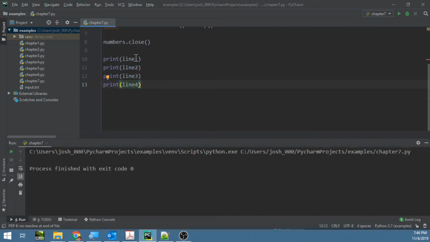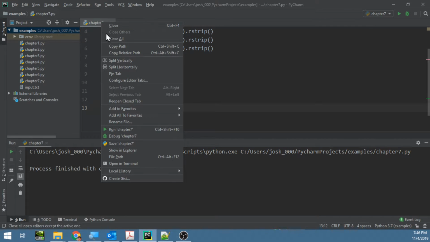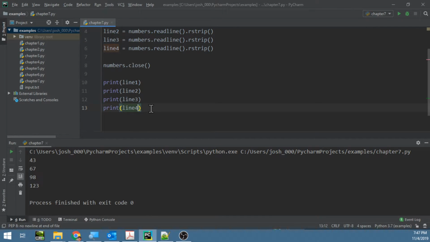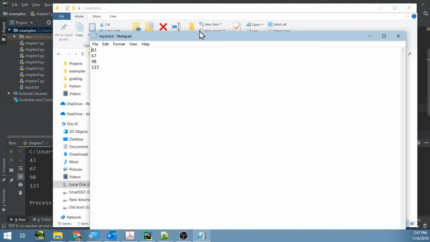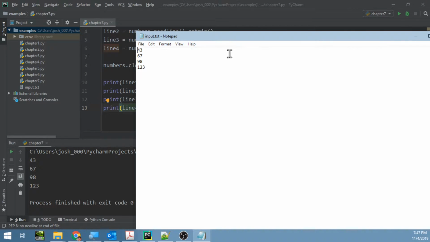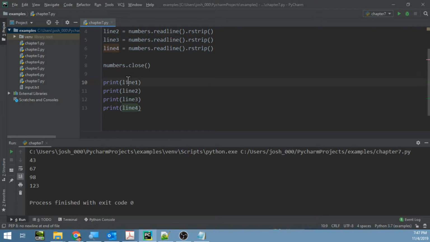Okay, so let's see where we're at. Let's run this code and see if we broke anything. And it reads just as we thought. It reads each line. And we can see here that this matches up with our file. So this is a very basic way to read data from a file.